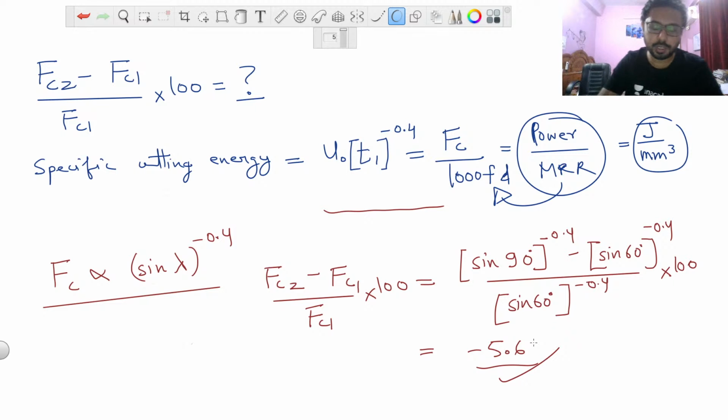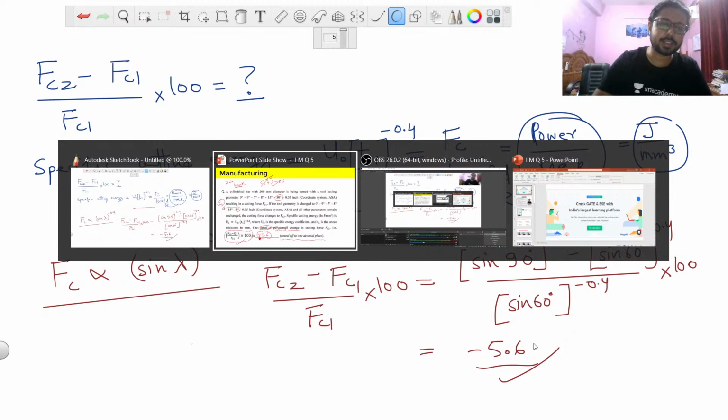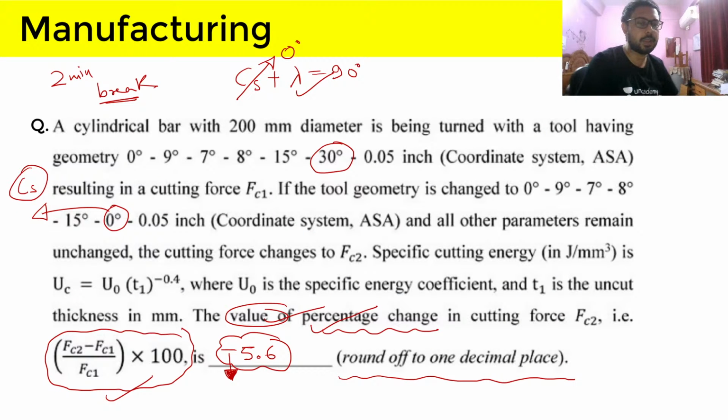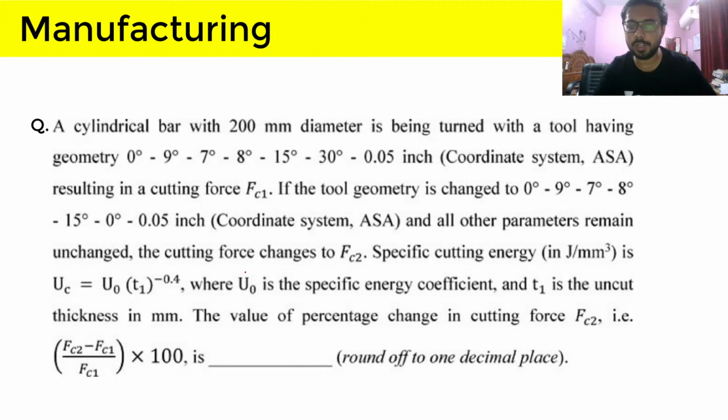That's why this question is very important, and that's why I selected this question for you to do in this class. Let us just erase all the things and discuss what we learned from this question, or what we can take from this question to be better prepared for our exam.